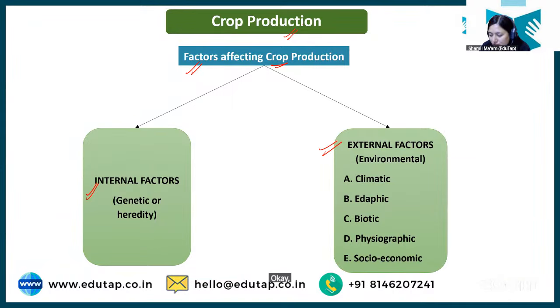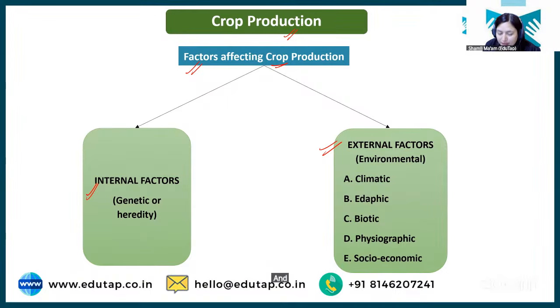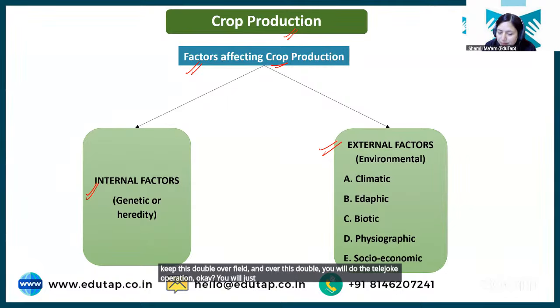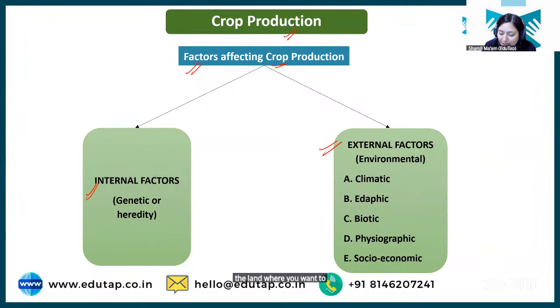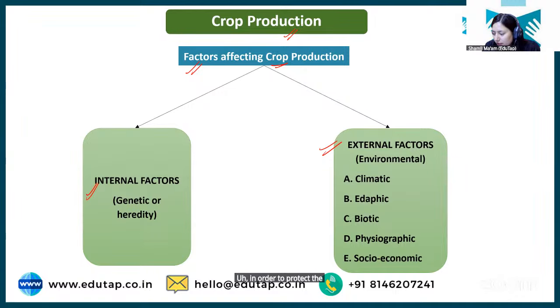Okay, stubble mulch tillage. देखो, SG, the purpose of stubble mulch tillage is to keep the stubble over the field, so that the stubble can act as mulch. You will keep the stubble over the field and do the tillage operation over the stubble. You just open the land where you want to sow the seed, and the stubble is kept over the land in order to protect the soil and soil moisture. Chalo, I think there is no query. We can proceed.